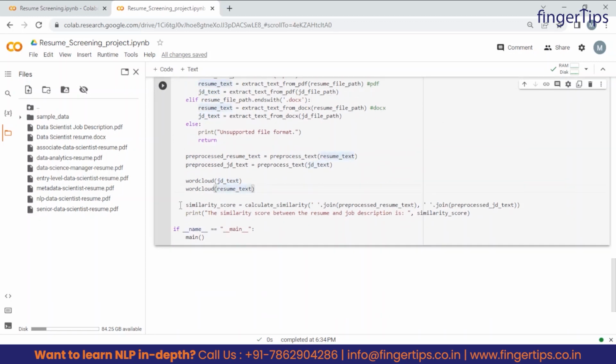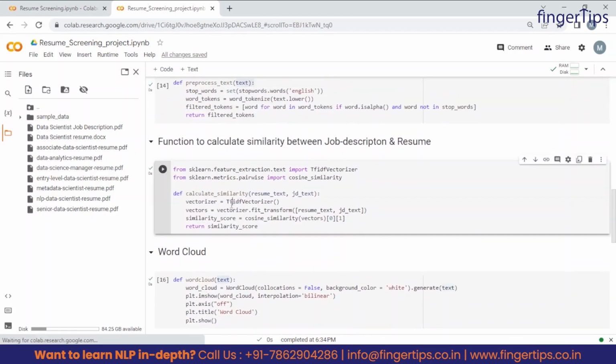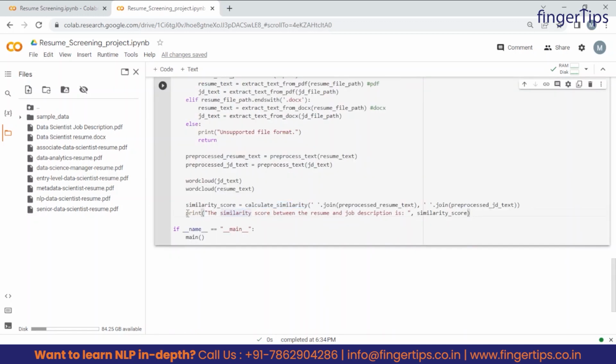At last we are computing the similarity score, and for that we are using the calculate similarity function. What was that function? Basically it was using the TFIDF vector and cosine similarity, if you remember. We have already explained this function to you. At last this is what it was returning. The print statement is doing nothing special, it will print the same thing written inside the string, and it will return us the similarity score.